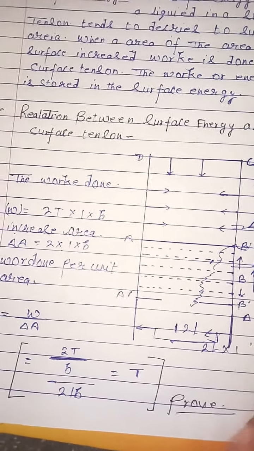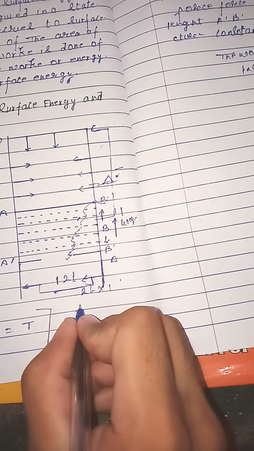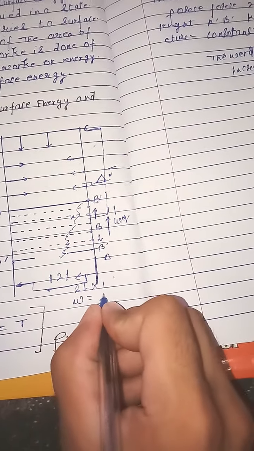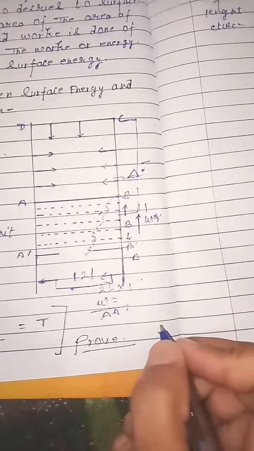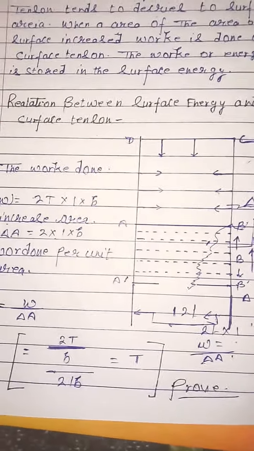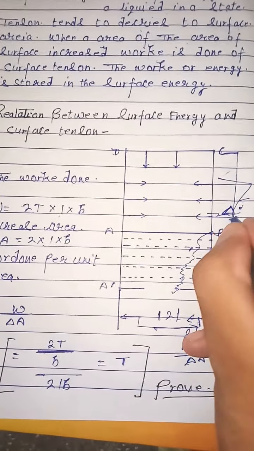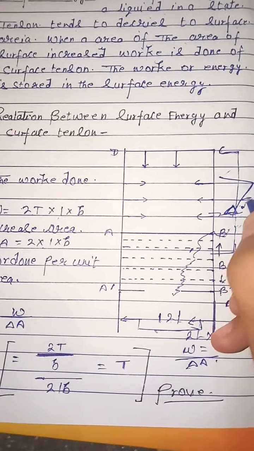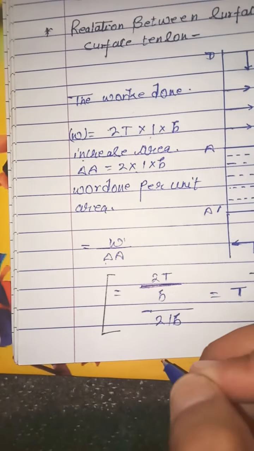The work done W is therefore proportional to the increase in area, and W upon delta A gives the quantity we want.